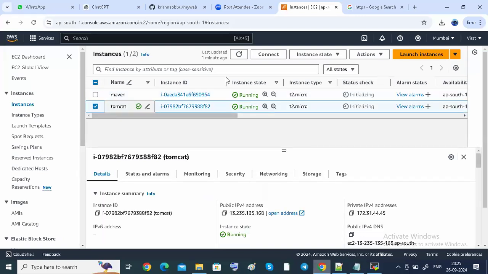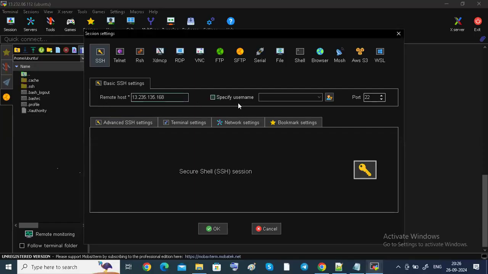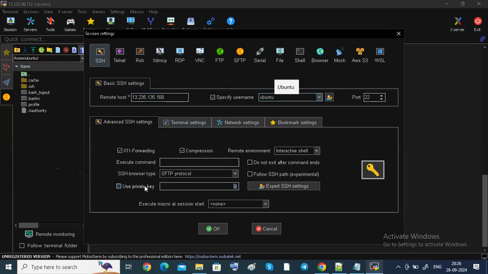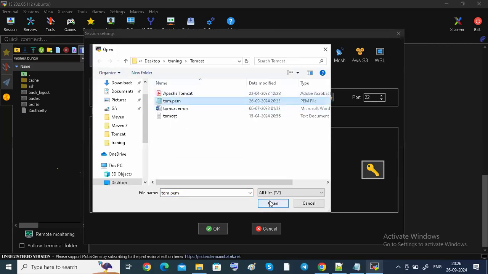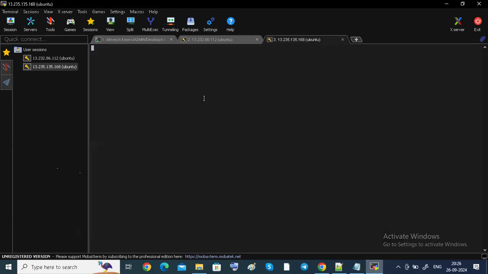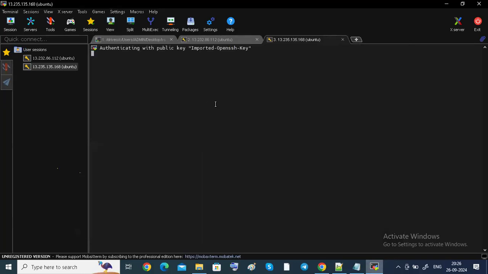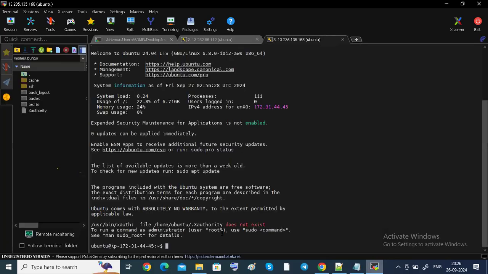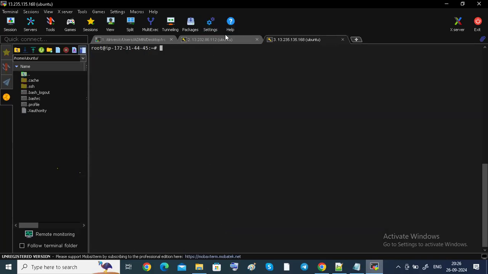Now I'm going to log into this Tomcat server also, copying this public IP address. First I enter our private key. It is asking, so I'm accepting. I'm going to enter sudo -i as the root user, and clear the screen.